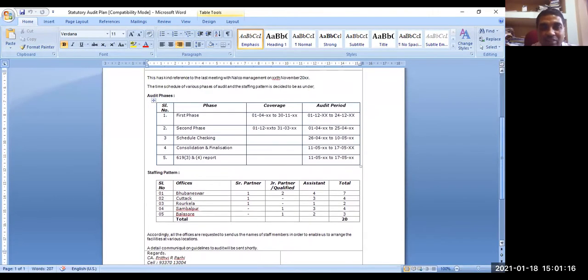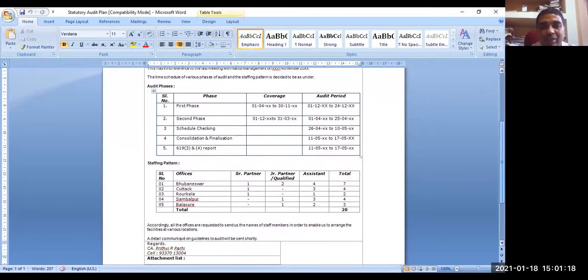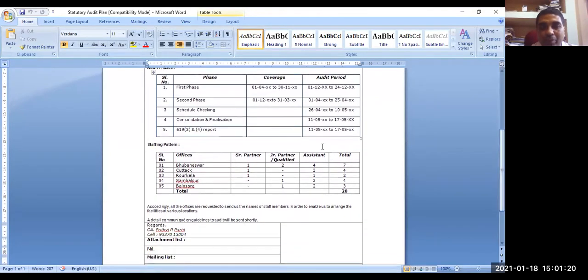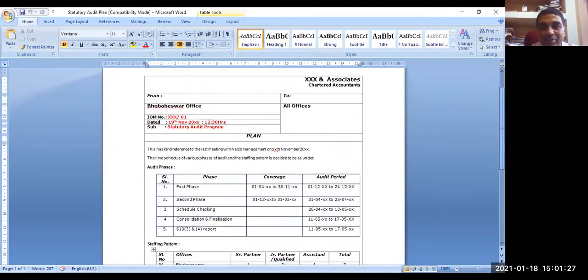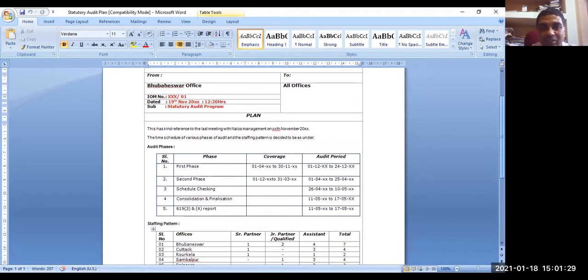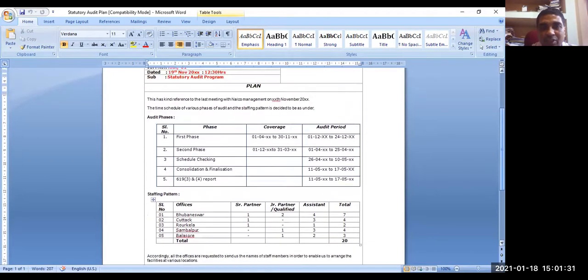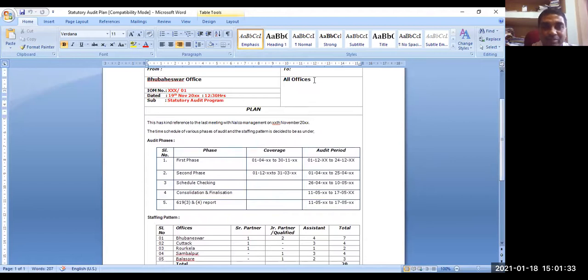And let us say, how many teams are there. This is usually about the manpower planning, how manpower is to be planned. This is how broadly you can understand the plan needs to be developed. Okay, got some idea about audit plan? Manpower planning, this is audit plan or timing planning. Both the things are there. Okay. Now we'll understand some more things about audit planning.